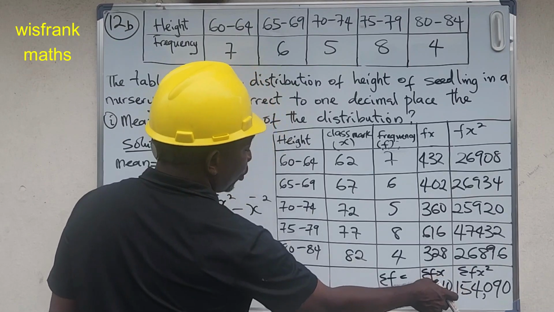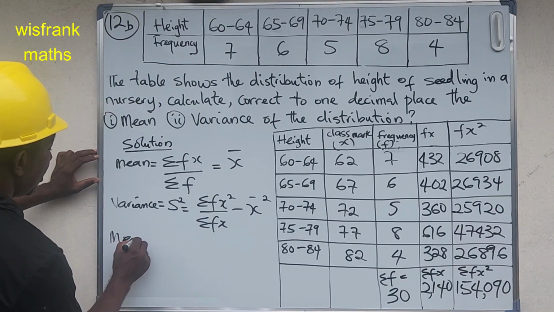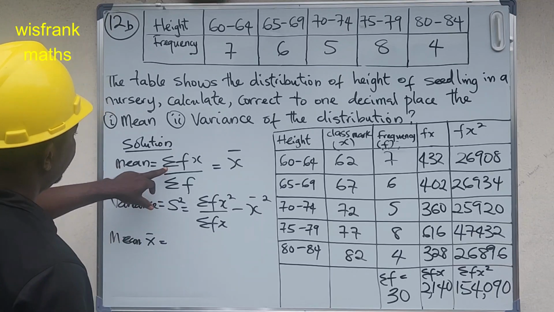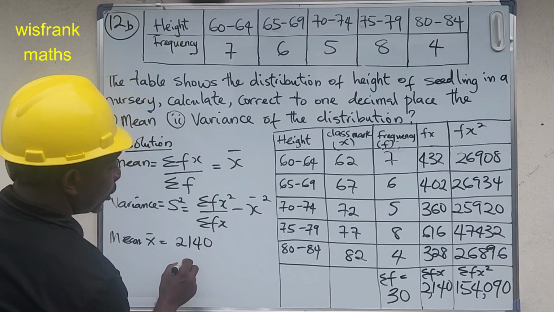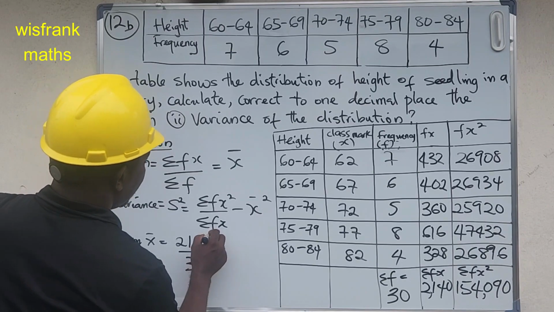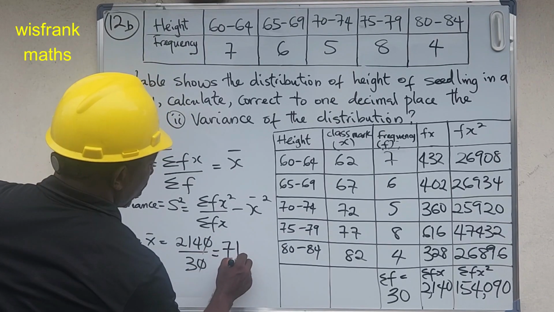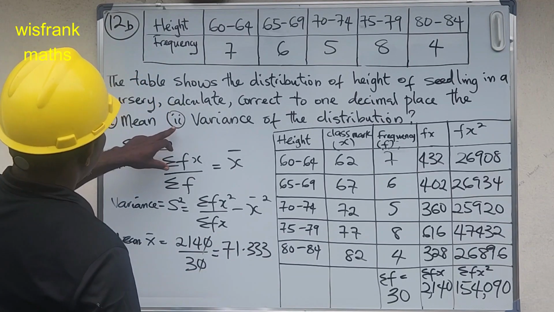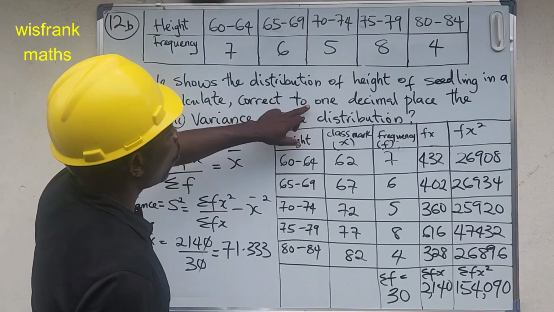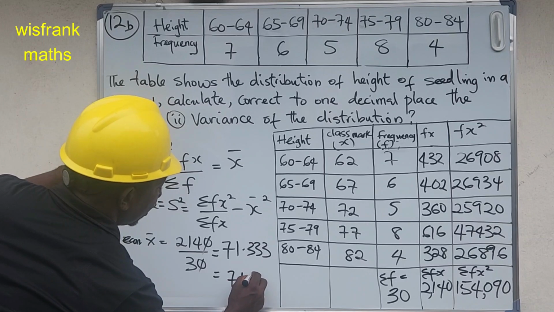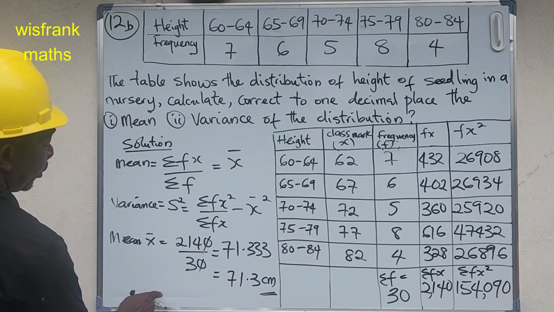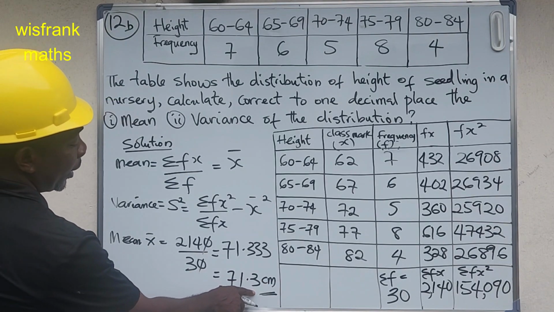So we are going to substitute this into our mean. Mean equals the summation of fx all over the summation of f, which is 2140 all over 30. Zero cancels here, and we have 71.333. The question says calculate to one decimal place. Our mean here will be 71.3 cm. This is what we've got for our mean, 71.3 cm.